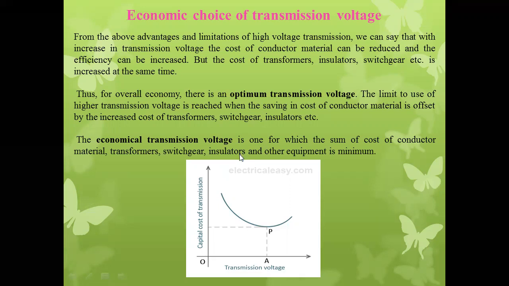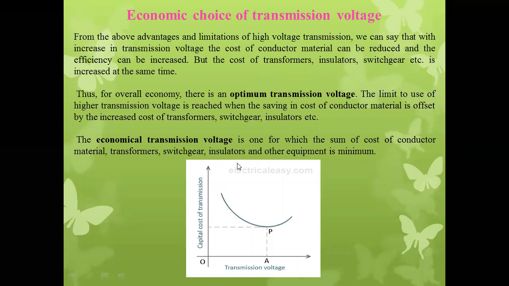Once we reduce the line current, we can reduce the voltage drop and the line loss, thereby improving the line efficiency. Voltage drop is less, thereby we can improve the voltage regulation.